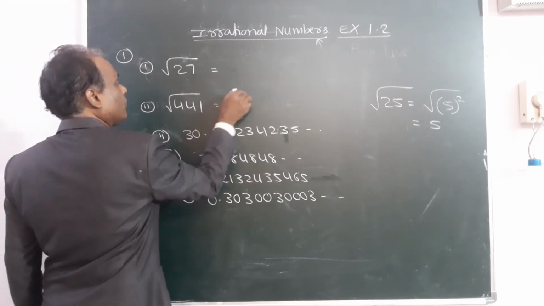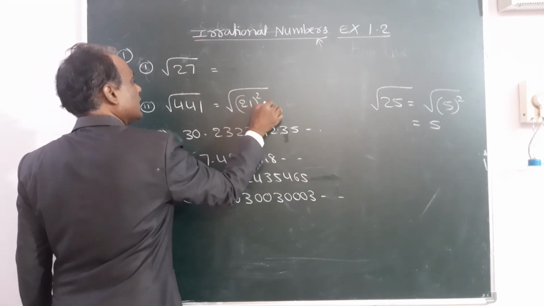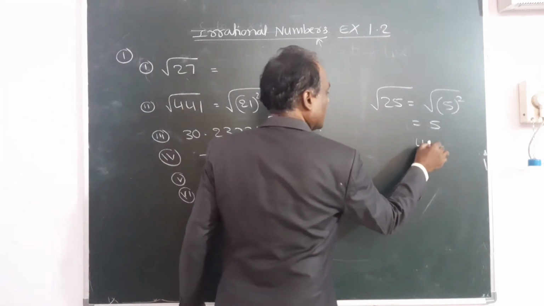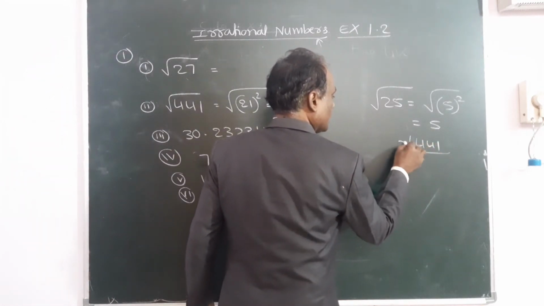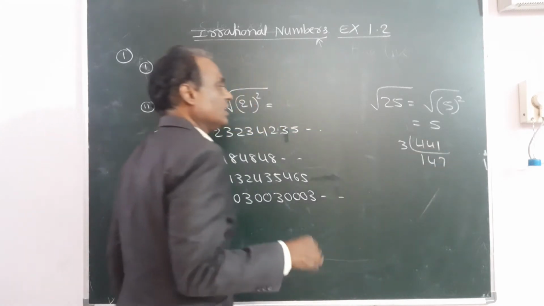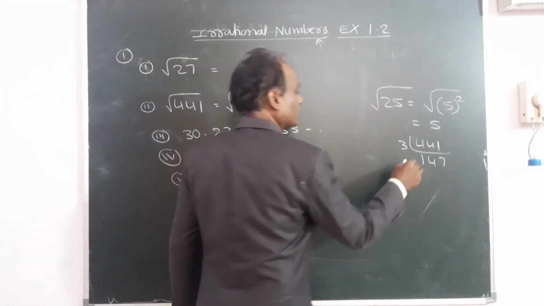So for example, 441, if you write it as 21 whole square, 21 into 21 is 441. If you find the factors of 441, see here, 3 ones are 3, 3 fours are 12, and 21 3.